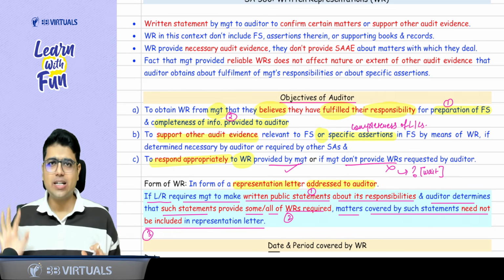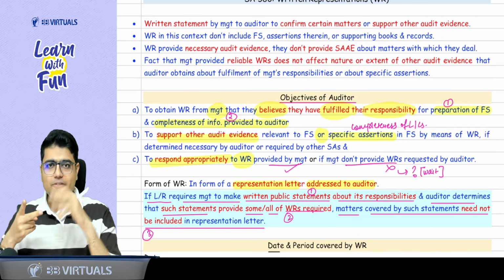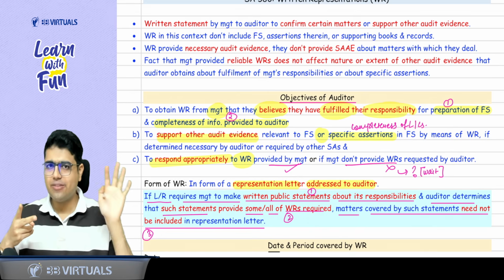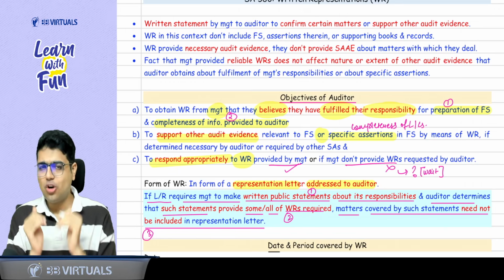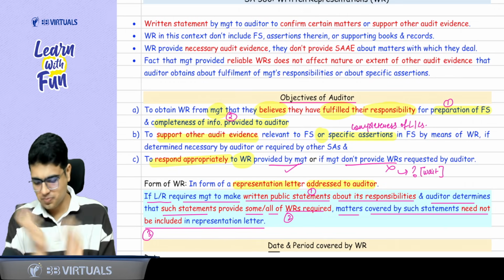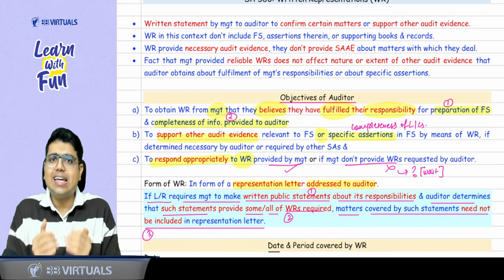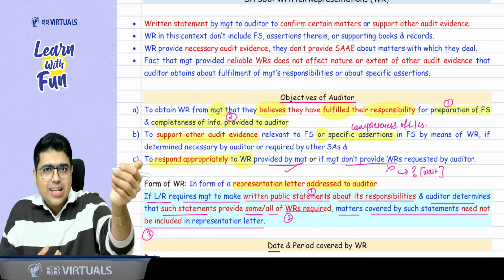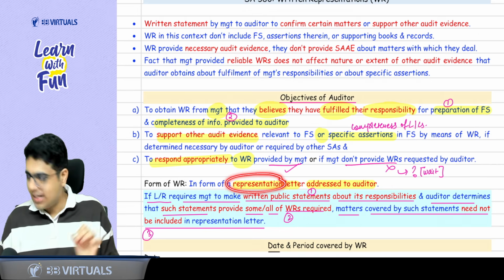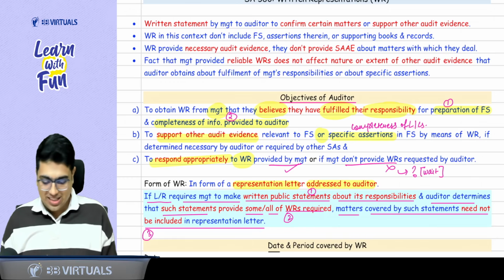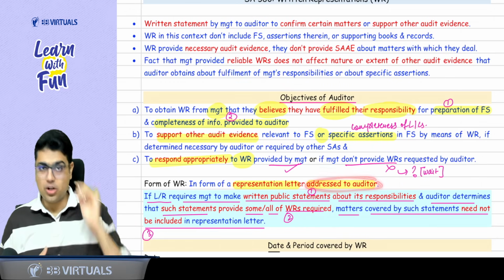What is the objective? The objective is simple: management responsibility, written representation. Second, we take the written representation to support other evidence. And the third point is very simple, that responding appropriately whether you have got or you have not got the written representation. Now, sir, what is the format of written representation? As I said, it is like a written statement from the management to the auditor. So it is like a written statement, or you can say a representation letter, as the name suggests, a written representation letter from the management addressed to the auditor.